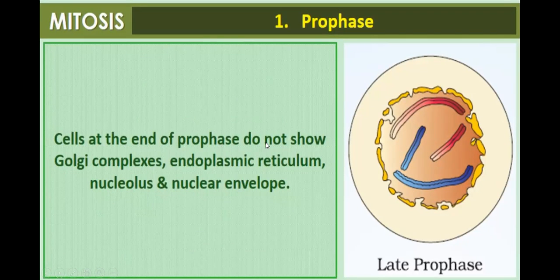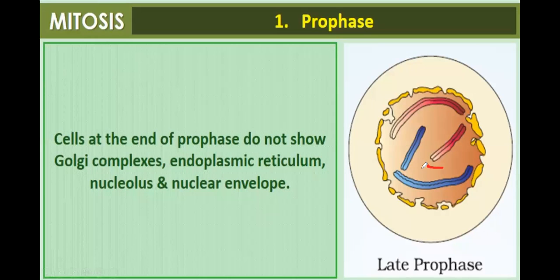Cells at the end of prophase do not show Golgi. All the cellular organelles like Golgi complex, endoplasmic reticulum, nucleolus, and nuclear envelope disappear by the late prophase stage.